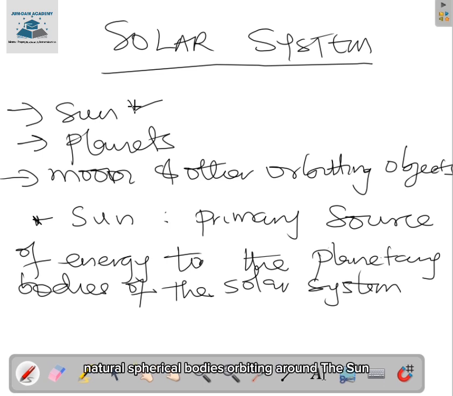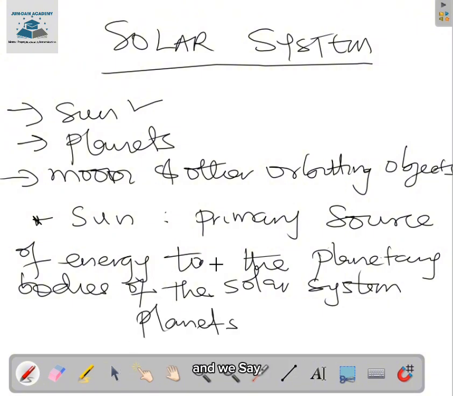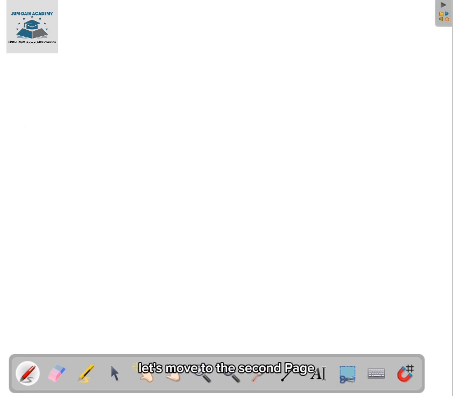Planets are large natural spherical bodies orbiting around the sun, that is, moving around the sun in suspension, following a certain path around the sun. We have 9 planets in our solar system. We have Mercury. Let me put that into writing. So now we want to talk about planets, and we say we have 9. Let's move to the second page. We have 9 planets.